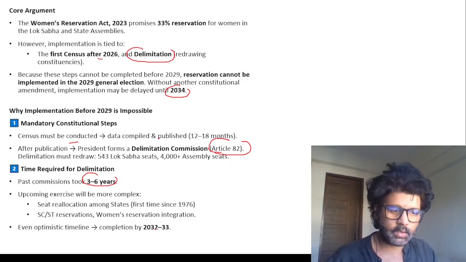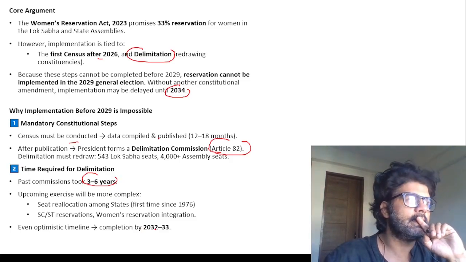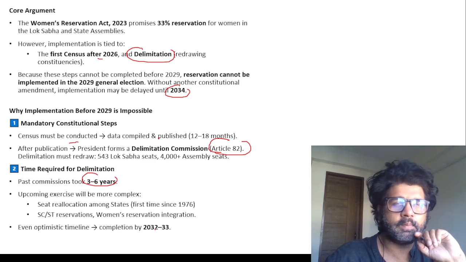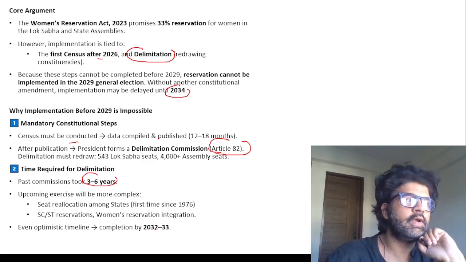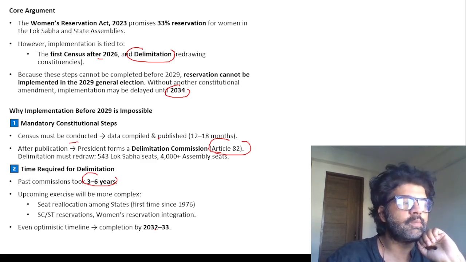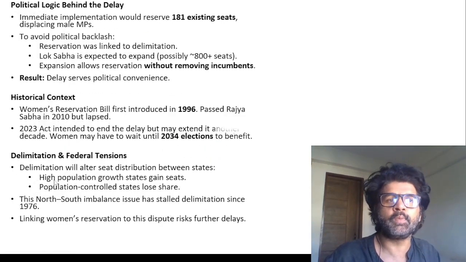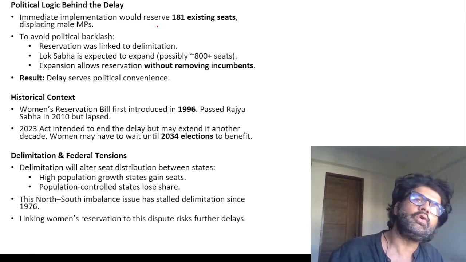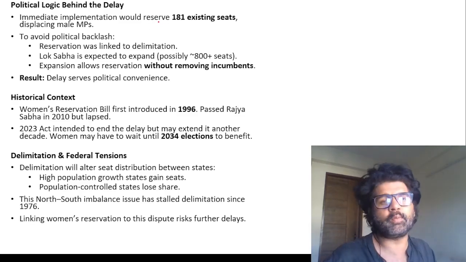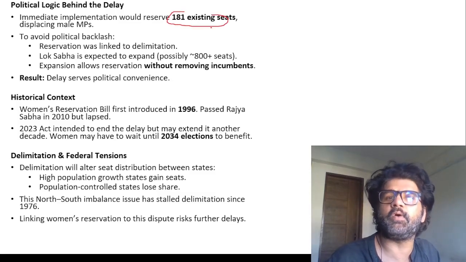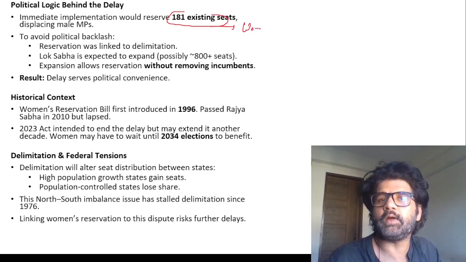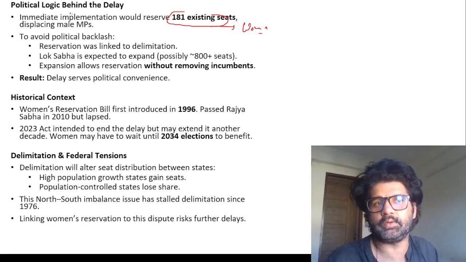But recently, in March, there was a statement by the government that it is very serious about ensuring this Women Reservation Bill is implemented from 2029, that is the 19th Lok Sabha. So let's see what happens. Political logic behind the delay: immediate implementation. If you do reservation right now without increasing the number of seats, 181 existing seats will be for women, and that will displace many male MPs, which the government will not like.